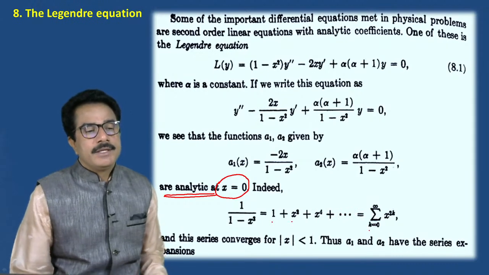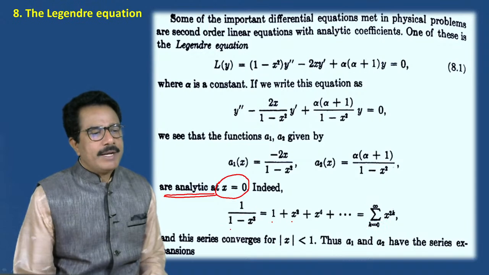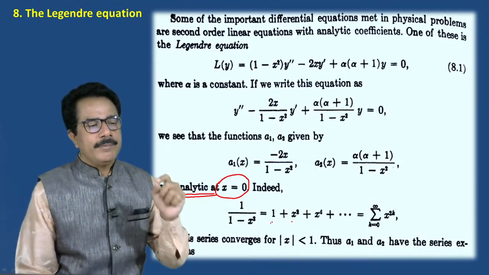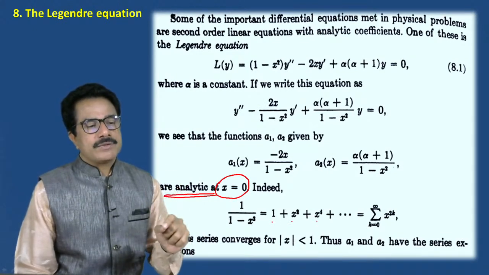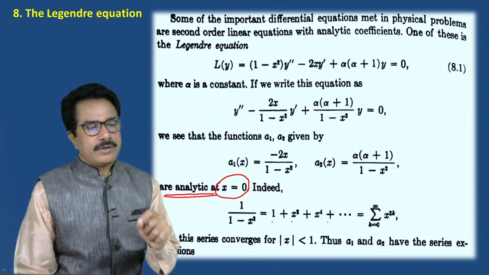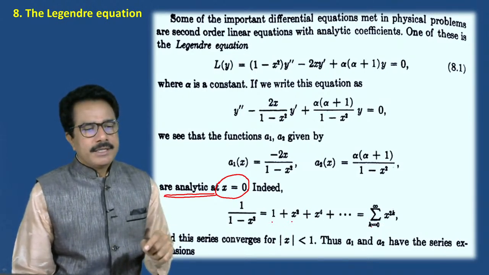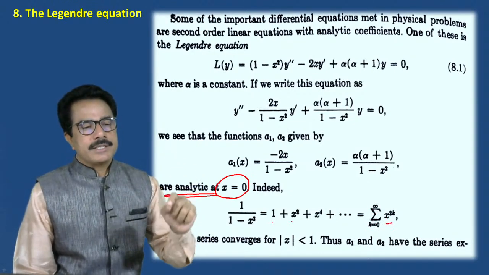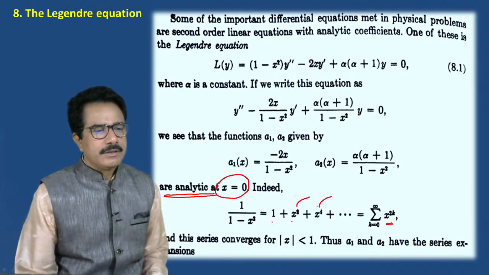In this way, as you know, 1 upon 1 minus x square can be written in series form as 1 plus x square plus x raised to 4 plus and so on. That is, summation k is equal to 0 to infinity of x raised to 2k. These are the even powers.